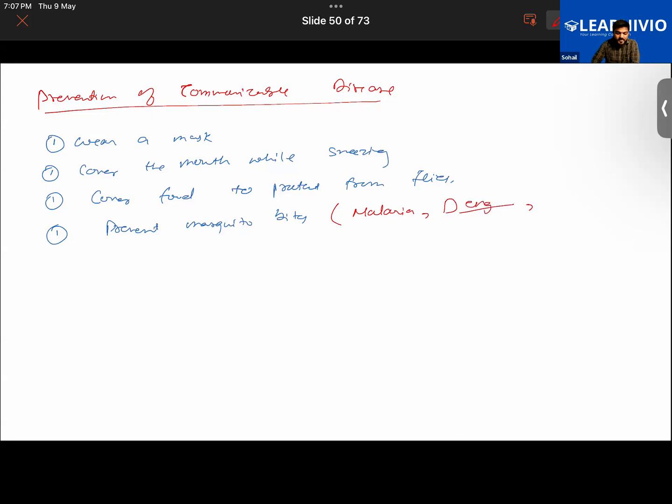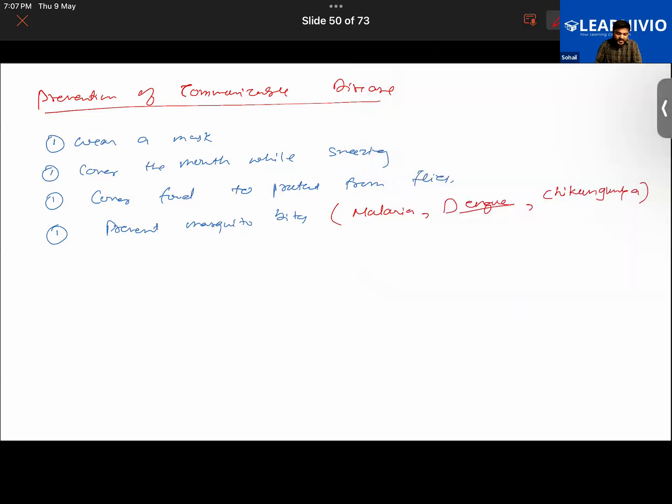Dengue. They spread dengue also. There's one more, I don't know if you have heard of this, chikungunya. Have you heard of chikungunya? That is also spread by mosquitoes. So these are some of the diseases spread by mosquitoes. So prevent yourself from mosquito bites.